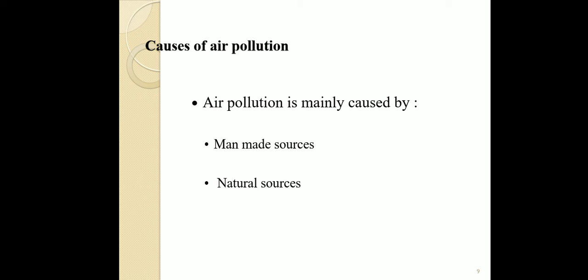But in this, 95 percent of pollution is caused by man-made sources, and only 3 to 5 percent is caused by natural sources. That means natural factors. So we can discuss these causes in detail. First of all, you note these reasons. Air pollution is mainly caused by man-made sources and natural sources.